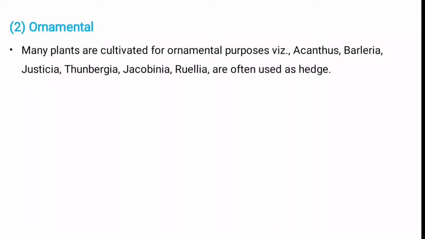So in this lecture we completed the Acanthaceae family. In this family, first of all we discussed the systematic position according to the Bentham and Hooker classification. Then we discussed how many species occur in India and Gujarat. Then we discussed vegetative characters: habitat, stem, root and leaf arrangement.